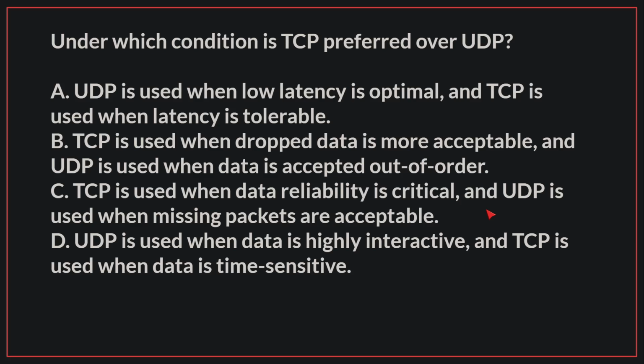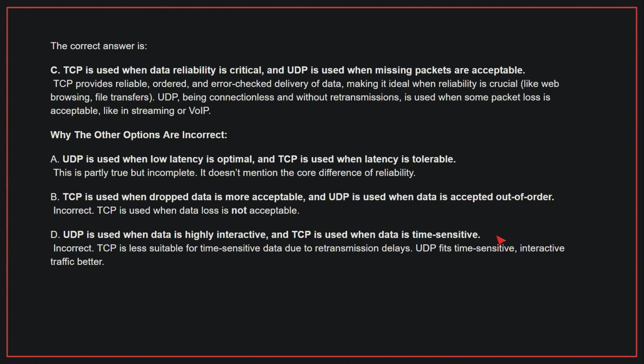Under which condition is TCP preferred over UDP? The correct answer is C. TCP is used when data reliability is critical, and UDP is used when missing packets are acceptable. TCP provides reliable, ordered, and error-checked delivery of data, making it ideal when reliability is crucial. UDP, being connectionless and without retransmissions, is used when some packet loss is acceptable, like in streaming or VoIP.